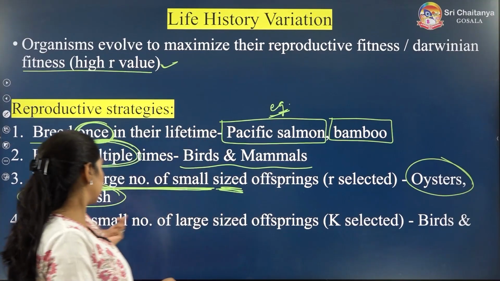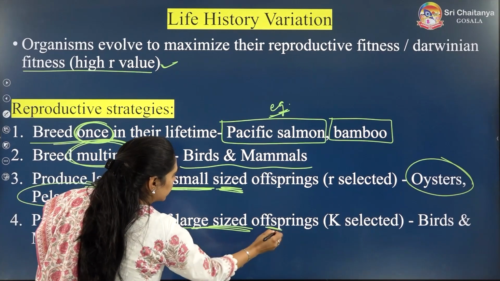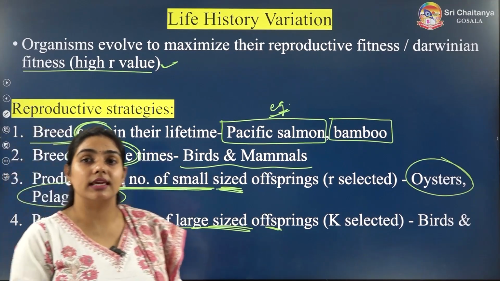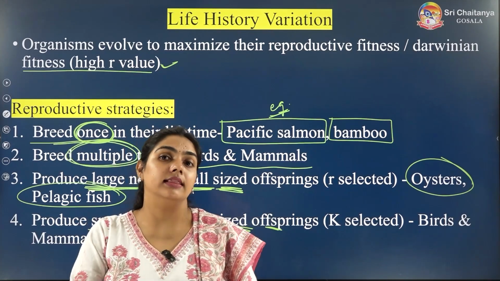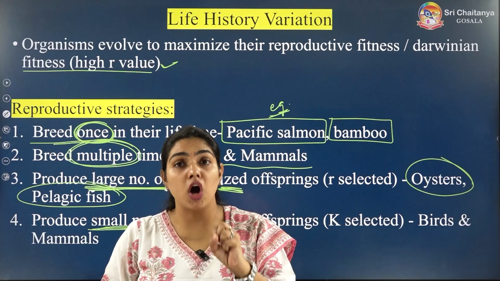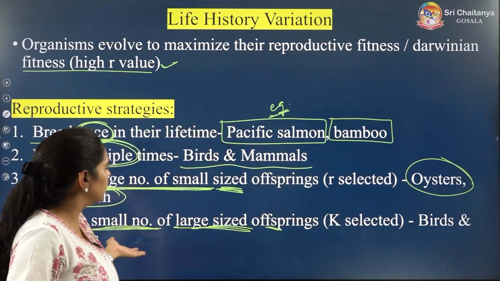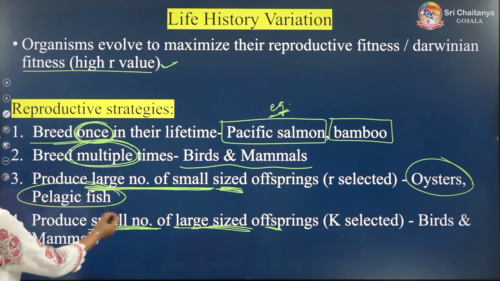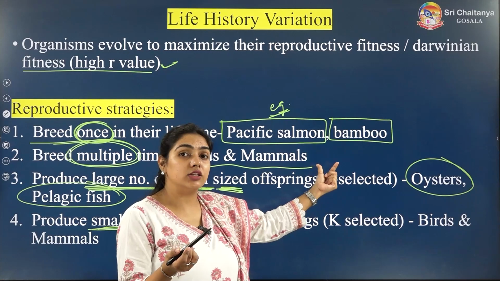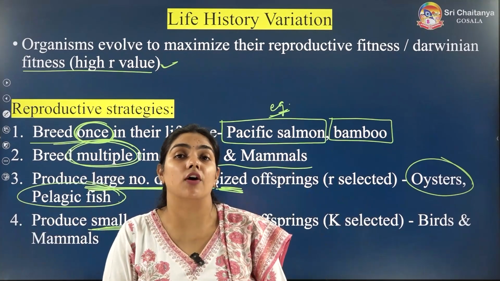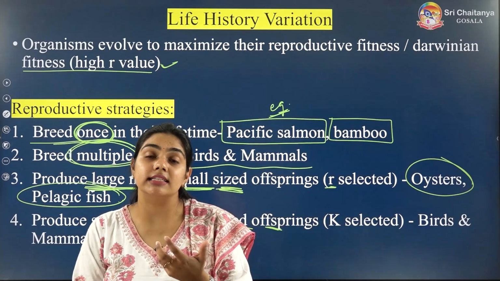Another strategy is production of a small number of large-sized offspring, just like birds and mammals again. Birds and mammals reproduce multiple times and give rise to a small number of large-sized offspring. Those species that produce a large number of small-sized offspring are R-selected species.